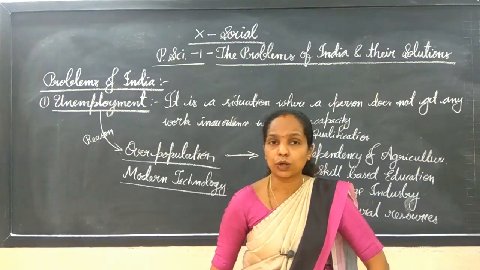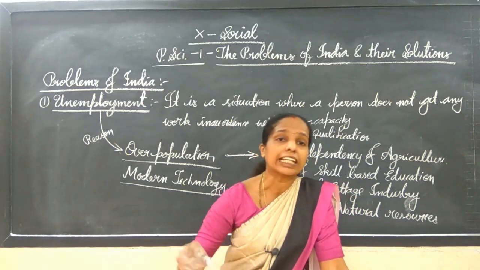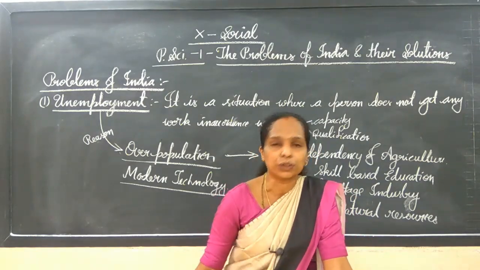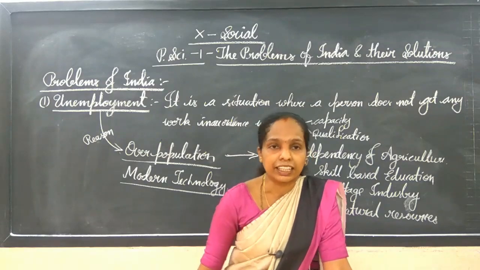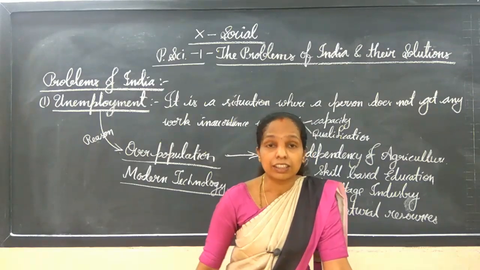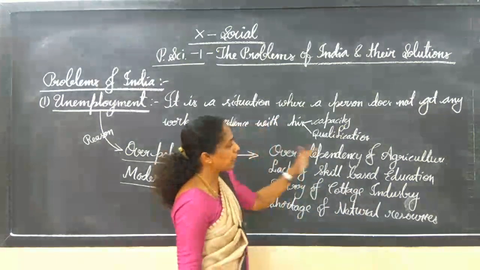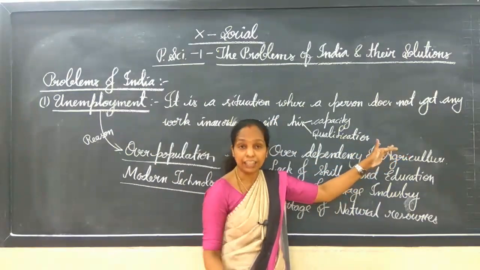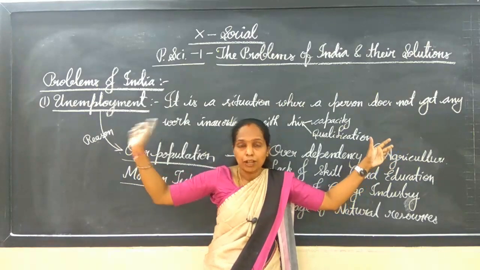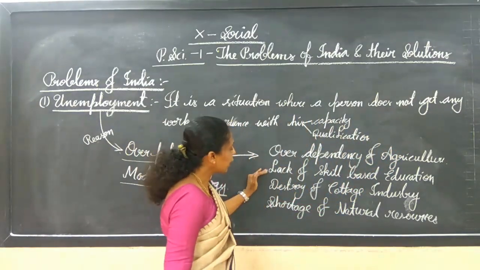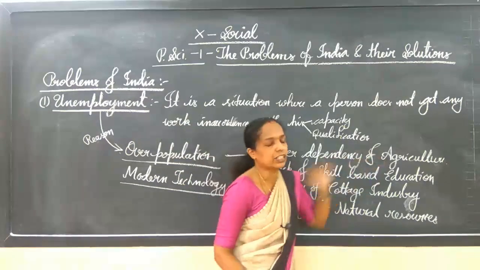For 3 months they will grow, and then afterwards they can't continuously do work. They are waiting for rain, and they are waiting for the climate condition also. So that's what they are telling, that the over dependence on agriculture is also creating an unemployment problem. Next one is the lack of skill-based education.